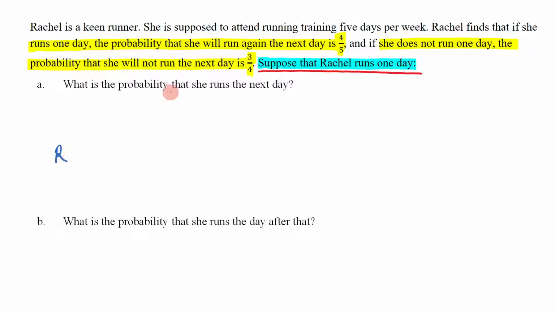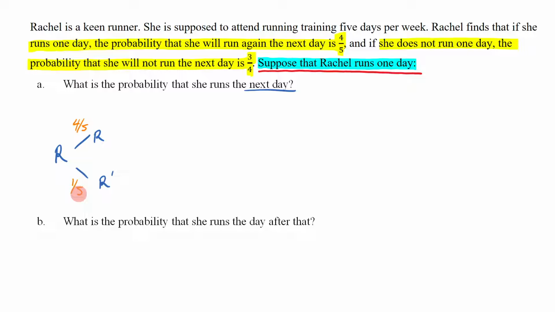And then it says, what's the probability that she'll run the next day? Well, now we think, well, she's either going to run or not run. So R or R dash. What's the probability that she will run if she's already run the day before? Well, if she runs one day, the probability she'll run the next day is 4 on 5, which means the probability she won't run, given that she'd run on the day before, is 1 on 5.